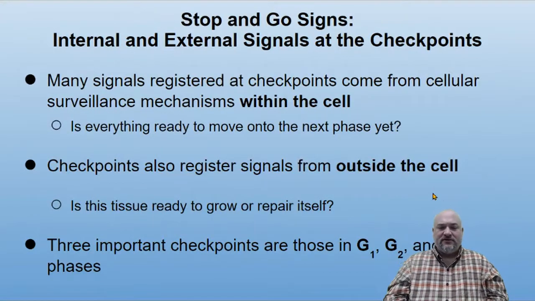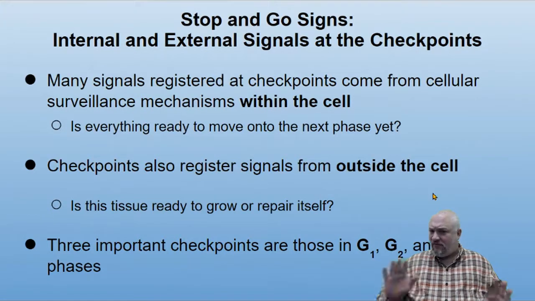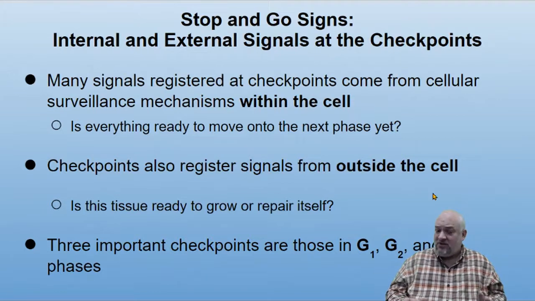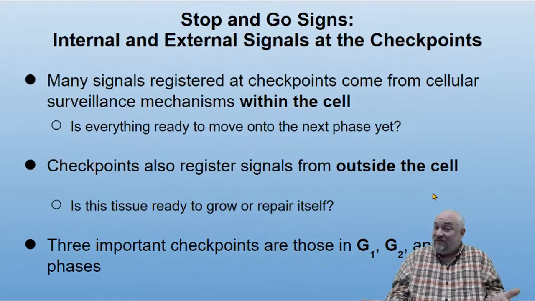So these stop and go signals come from both internal and external signals at the checkpoints. Many signals registered at checkpoints come from cellular surveillance mechanisms within the cell. Basically, the cell is saying, is everything ready to move on to the next phase yet? Do we have all the parts we need? Is everything organized right? There's no sense in getting started if we can't finish, kind of stuff.